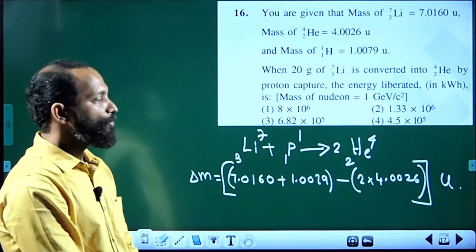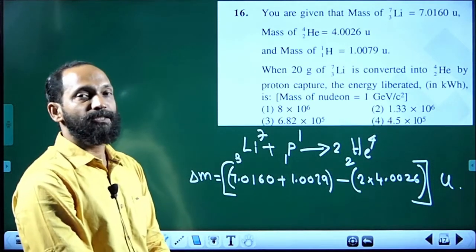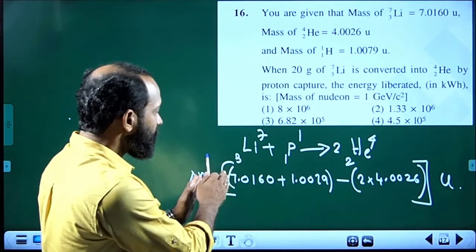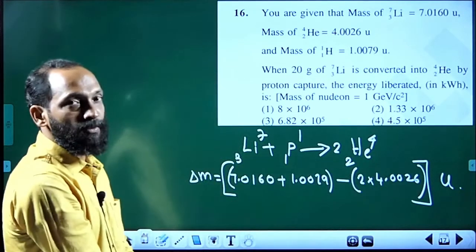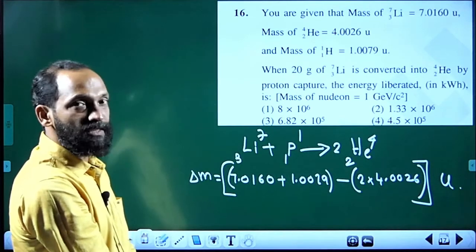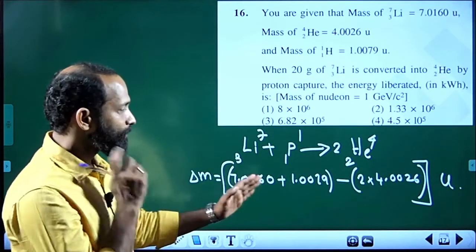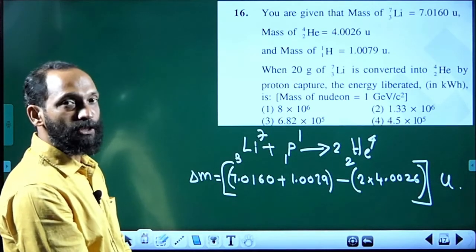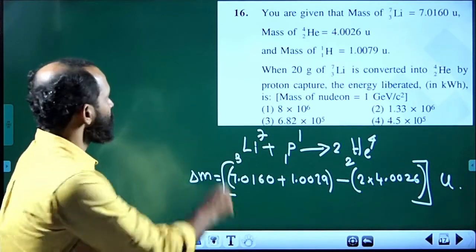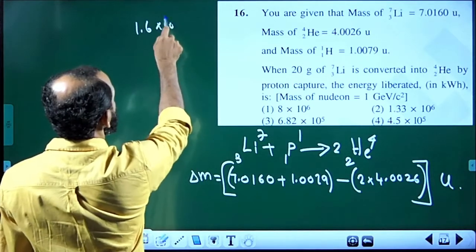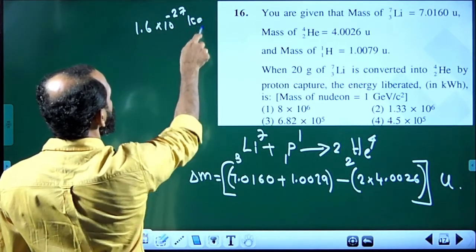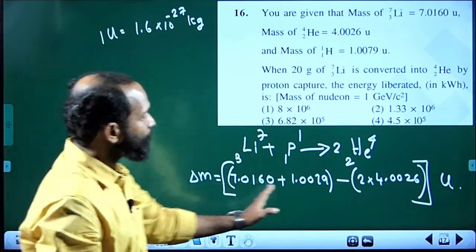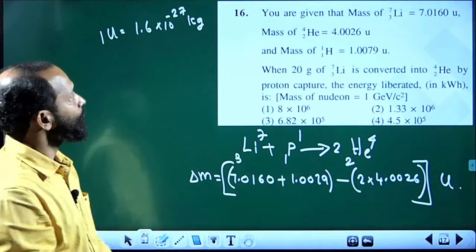Okay, we know 1 u is equal to 1.66 into 10 power minus 27 kilogram. Now to convert this, you multiply by 1.66 into 10 power minus 27 kilogram, so the mass defect can be converted into kilogram. Multiply this by 1.6 into 10 power minus 27 kilogram, that is 1 u. Now multiply this much u, and you can convert into kilogram.